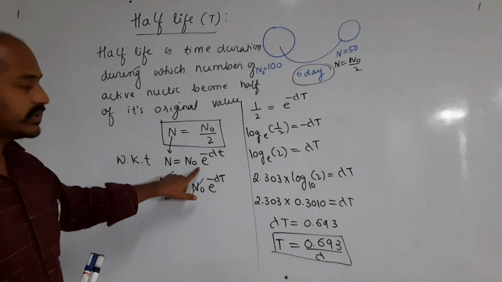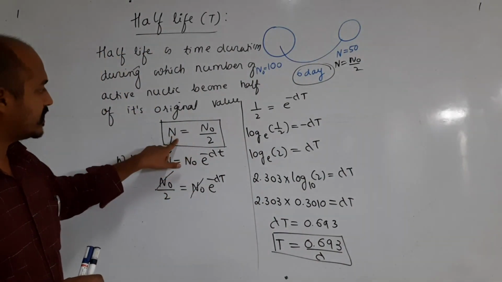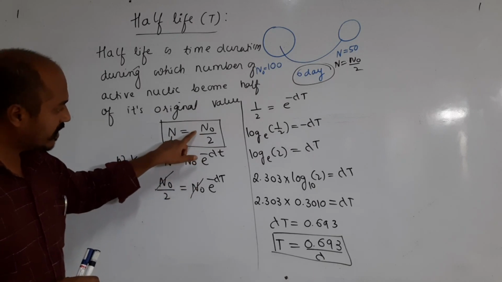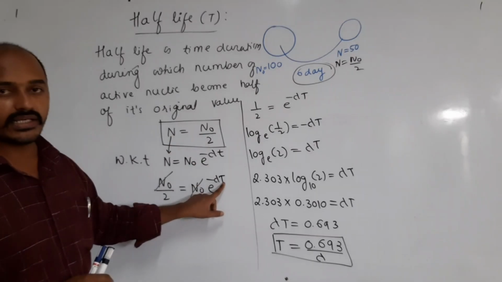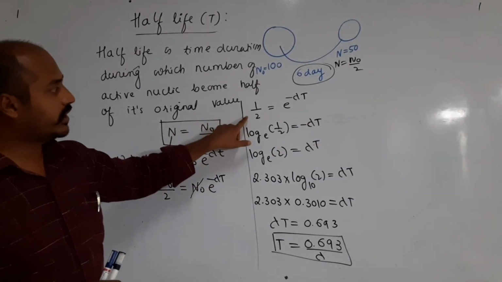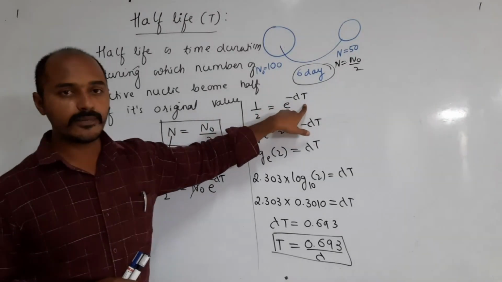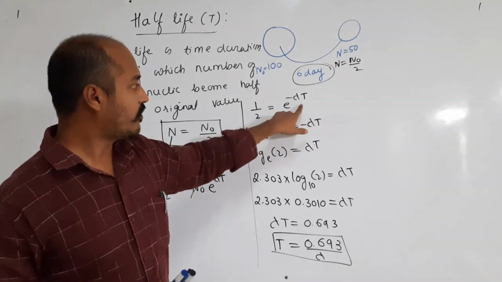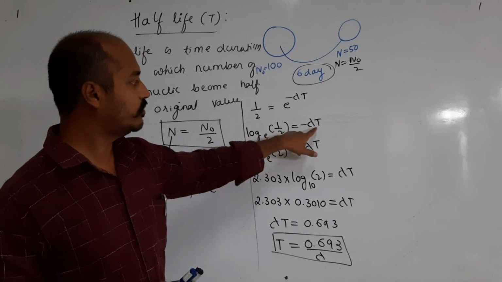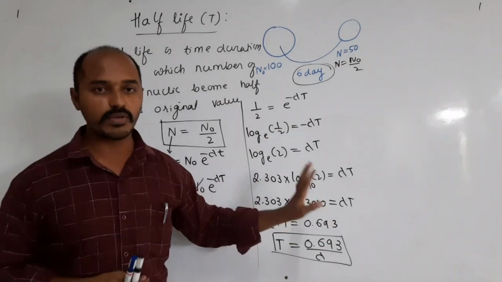We already know this equation. In this equation we will replace N by N naught divided by 2. When we replace, the time becomes the half-life, that is capital T, and N naught gets cancelled out. Here 1 by 2 is equal to e raised to minus lambda T remains. Then if I want to remove this e term, I have to take log e of 1 by 2 equals minus lambda T. Then similarly go on simplifying.